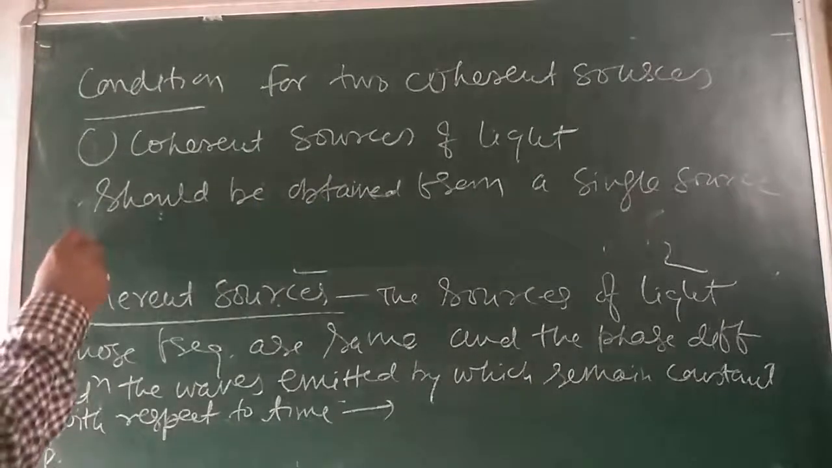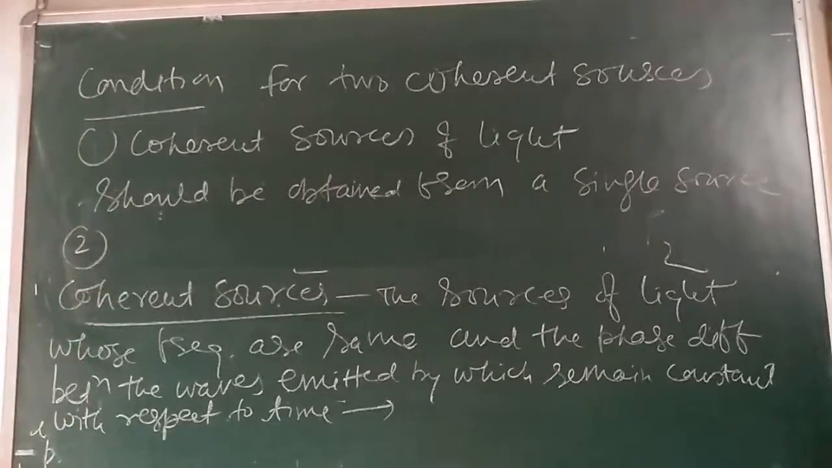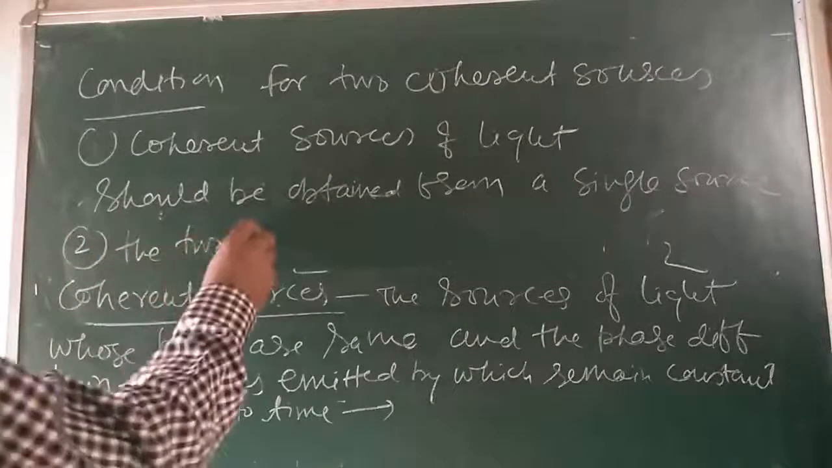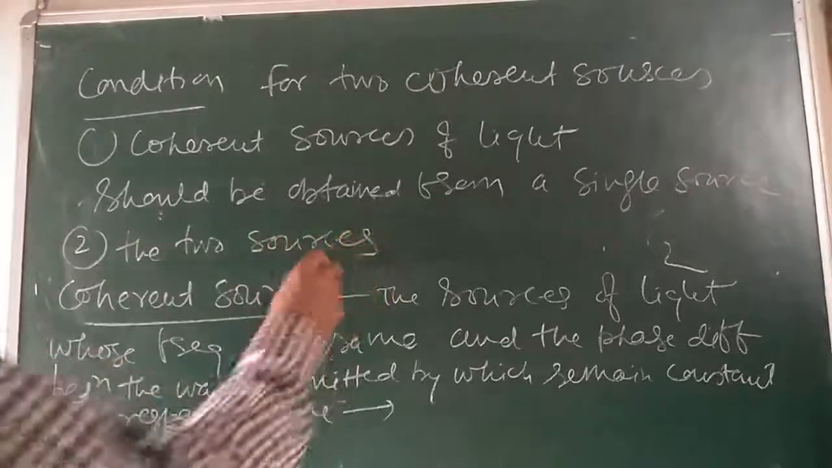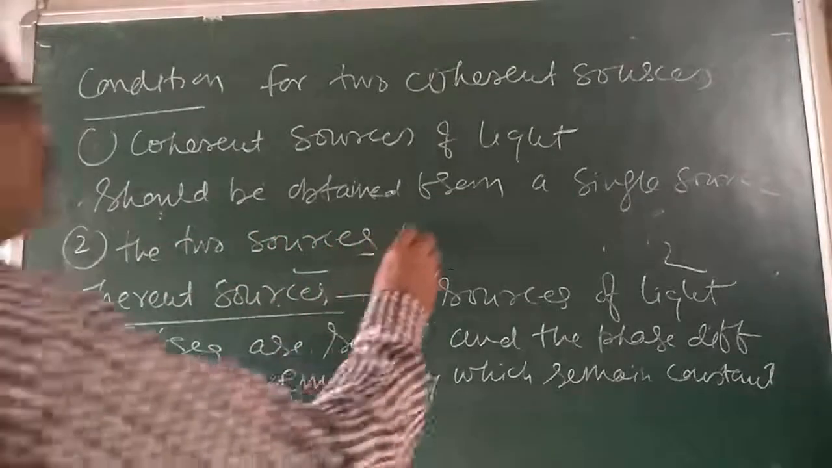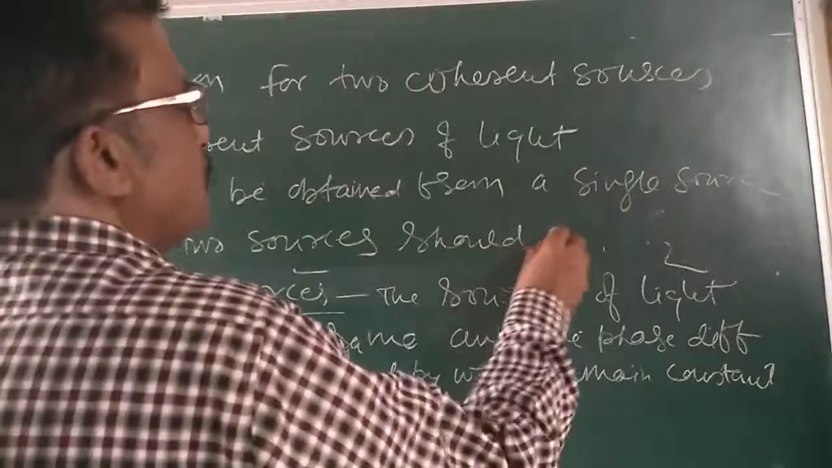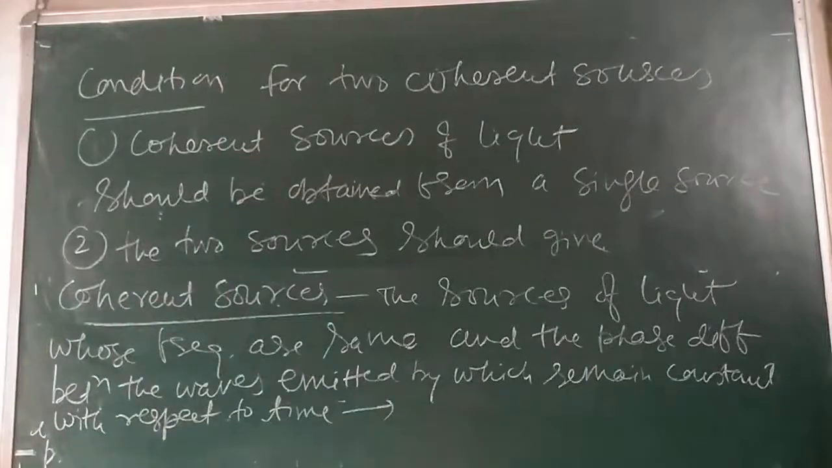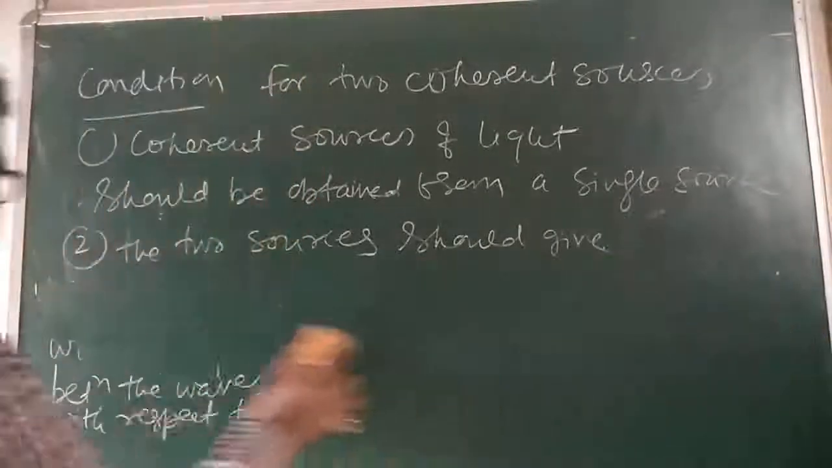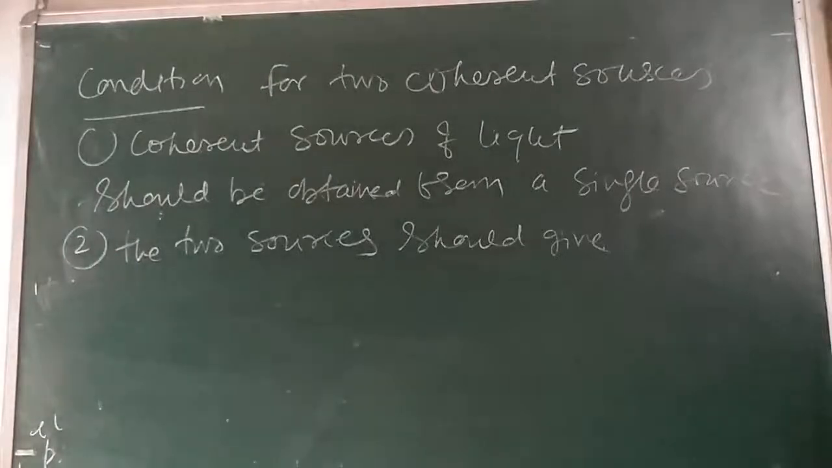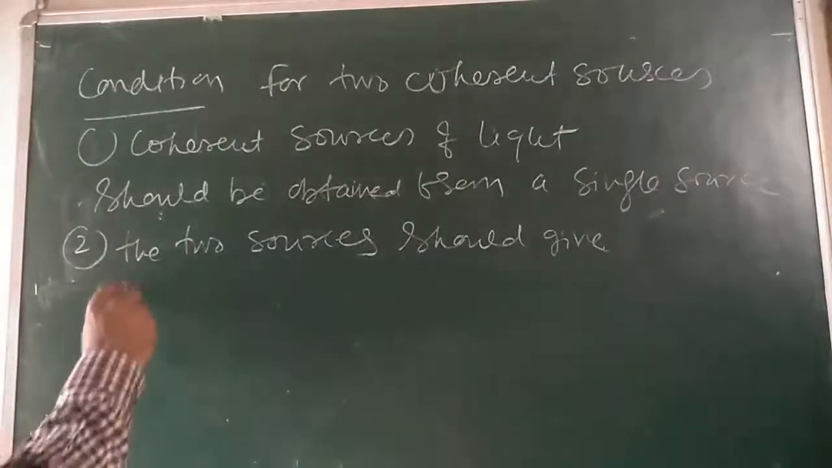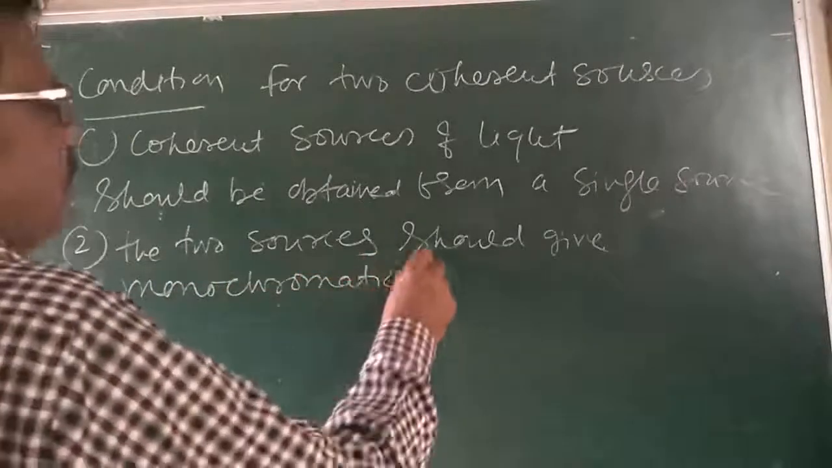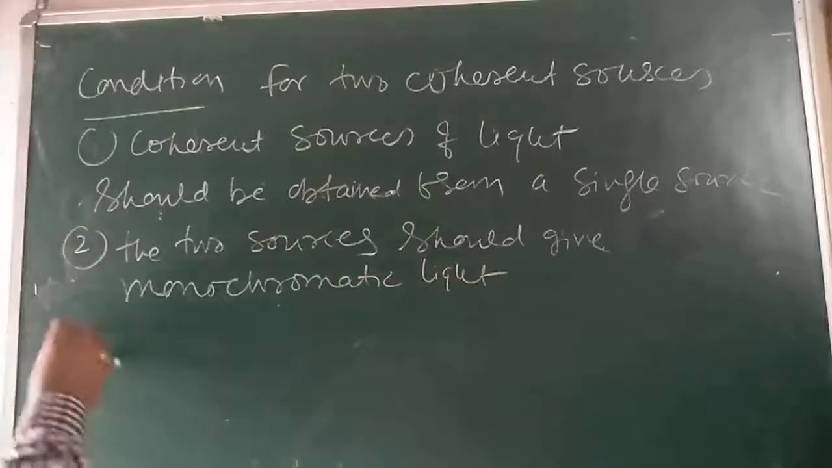And the second one is the two sources should give monochromatic light, means their wavelengths are same. Two sources should give monochromatic light. This is also a 1 mark question.